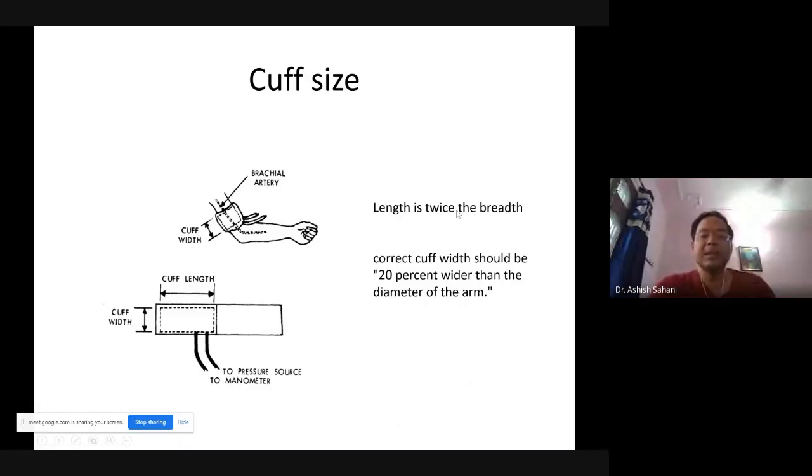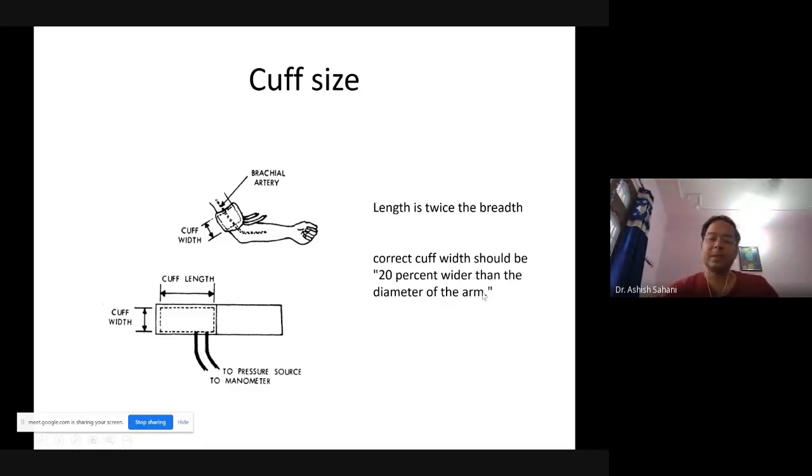So the typical rule is that the length of the cuff is twice its breadth. The length of the cuff should be double the width, and the correct cuff width should be 20% larger than the diameter of the arm of the patient.